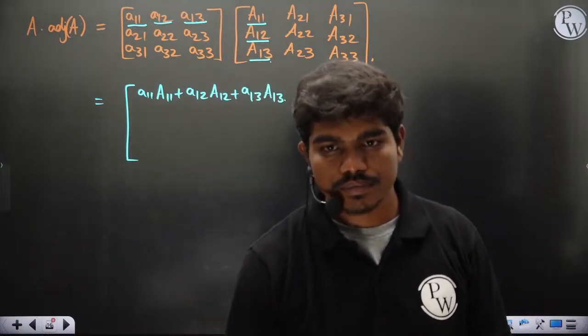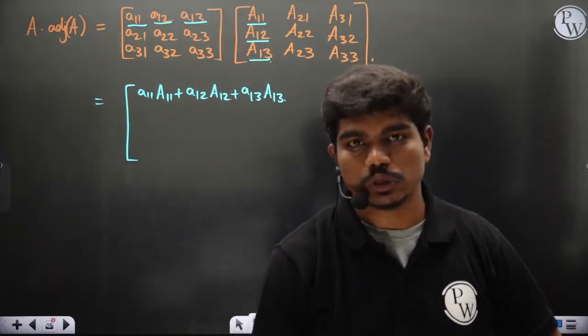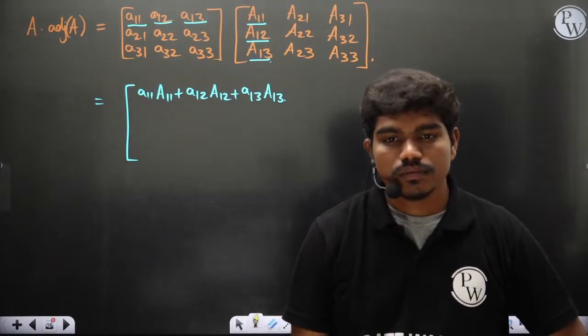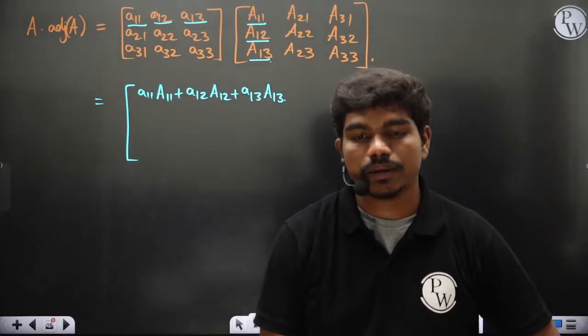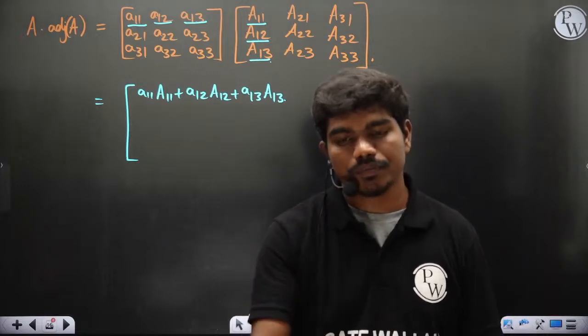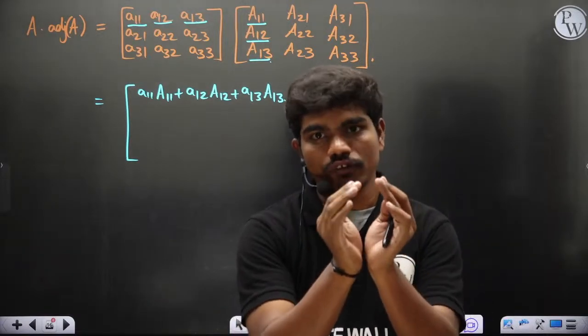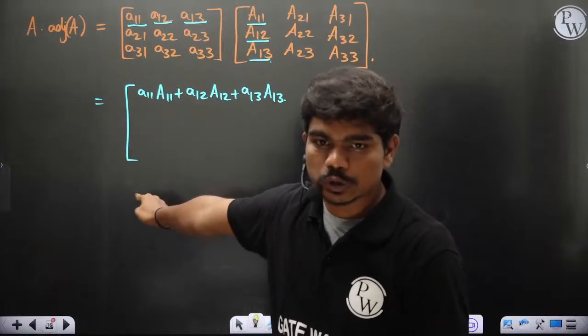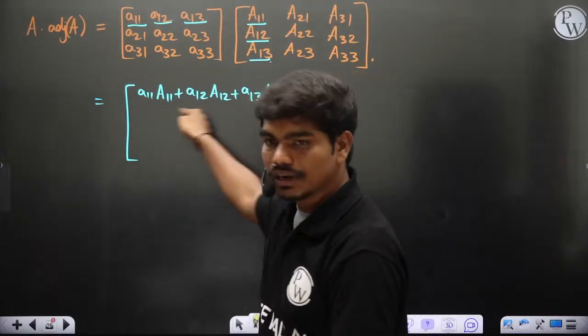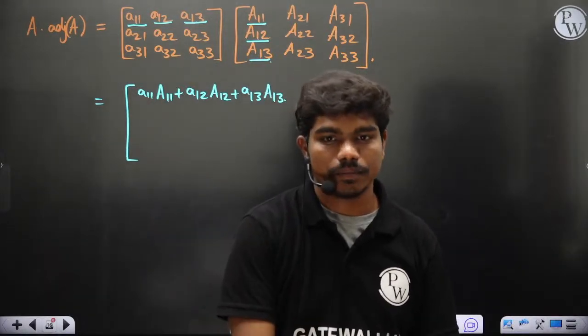Clear? Yes or no? Can you understand this? We are actually summing up the terms which contain product of an element with its corresponding cofactor. That's what I have written. So this value is nothing but determinant of A actually.